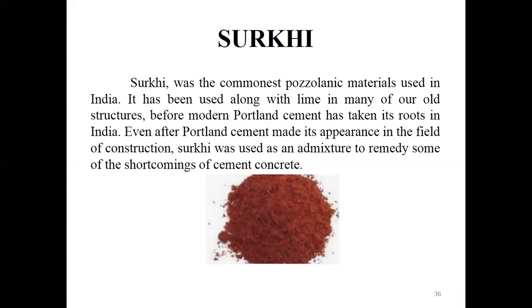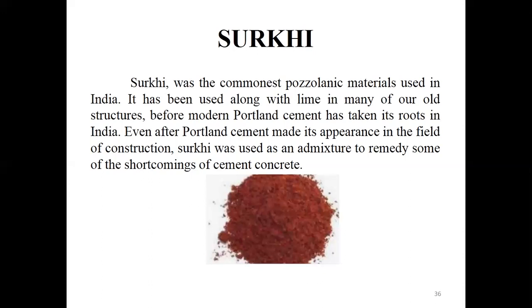Next, you have one more code, that is IS 1727-1967. This code covers the methods of test for pozzolanic materials.